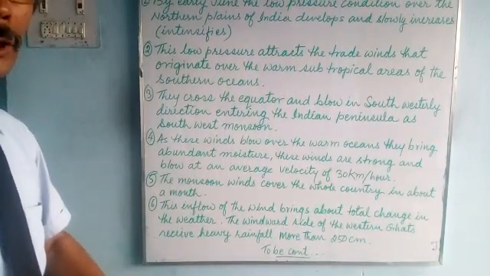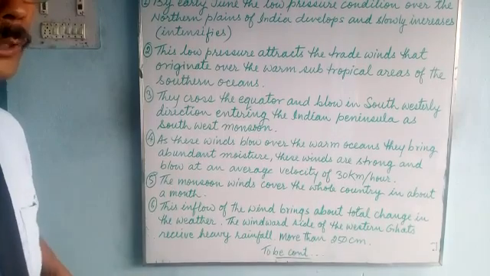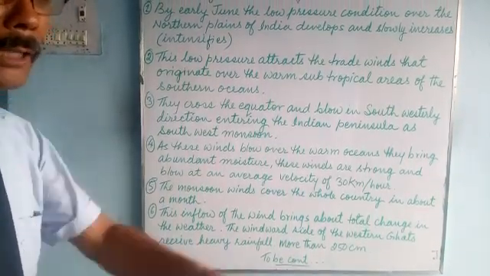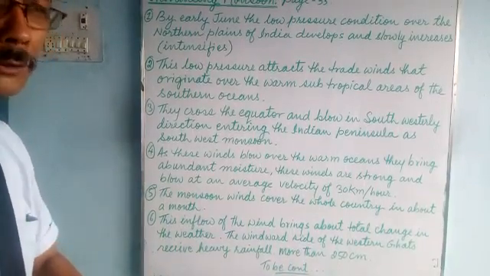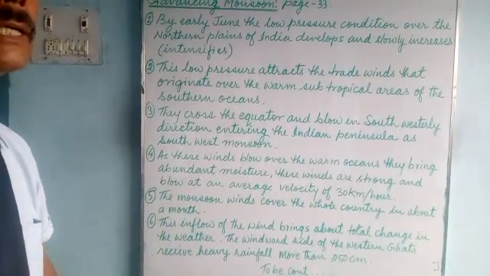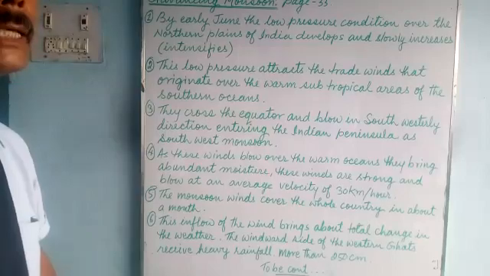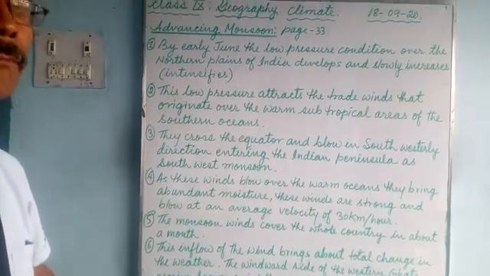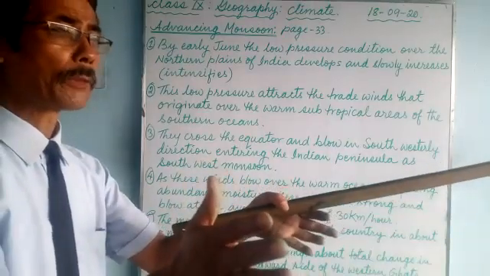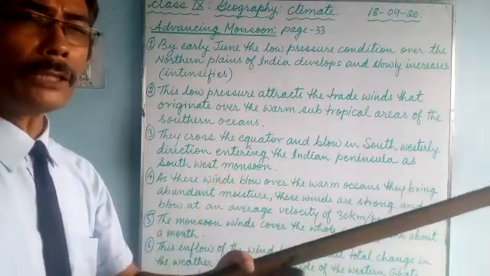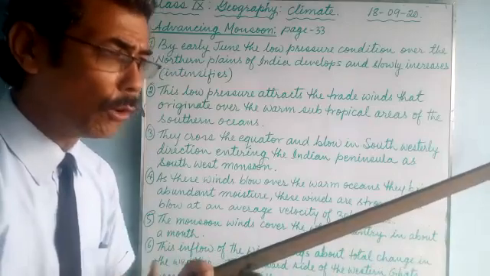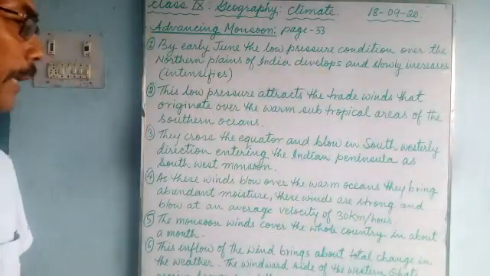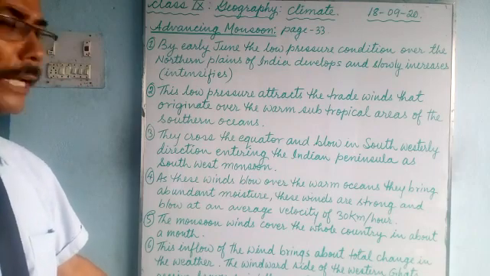The wind branches out into two different parts, the Arabian branch and the Bay of Bengal branch, because of the tip of the Indian landmass at the south, that is Kanyakumari. They move forward towards the north, entering the Indian subcontinent, and bring much needed rain.